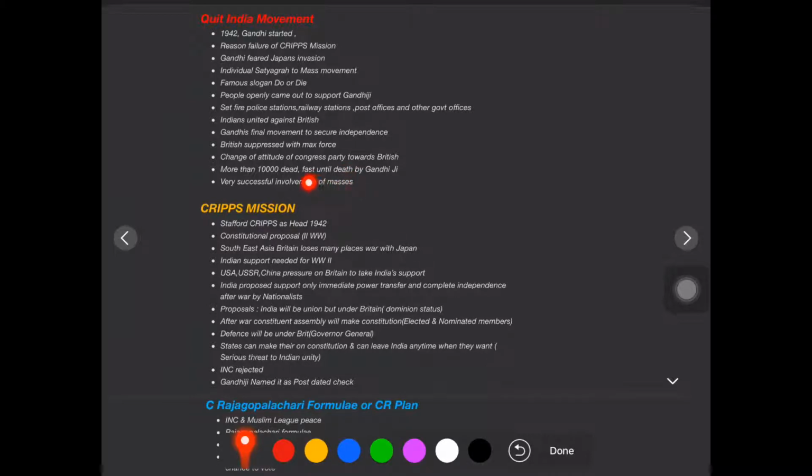And there was a change of attitude of the Congress party towards the British. Earlier, the INC was a little bit supportive of the British. After this incident, the Congress attitude changed, and we can say a very successful involvement of the masses happened in the Quit India movement. So what happened: the Quit India movement happened after the Cripps Mission. After the failure of the Cripps Mission, the Quit India movement started. So these are the things happening.